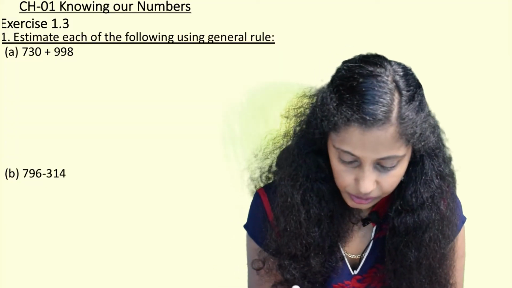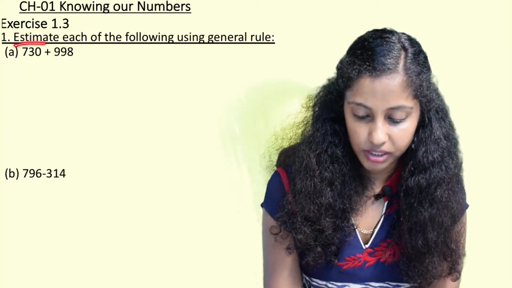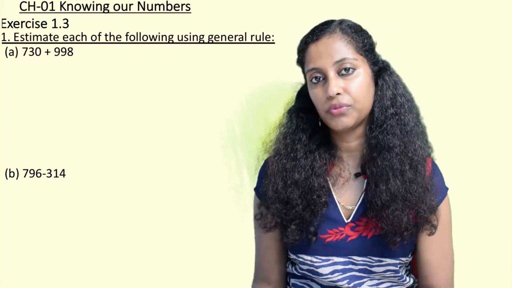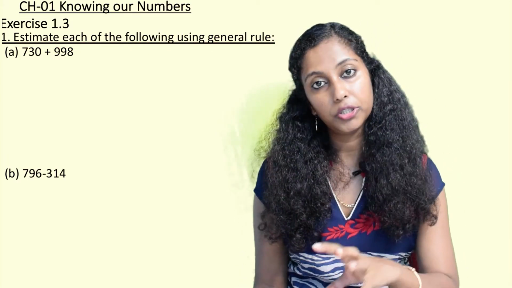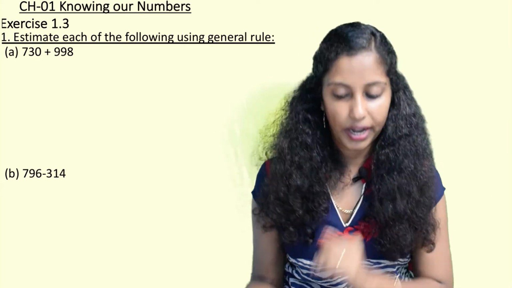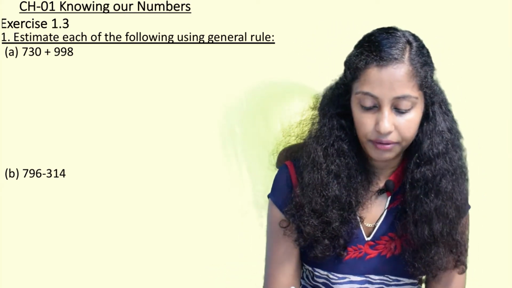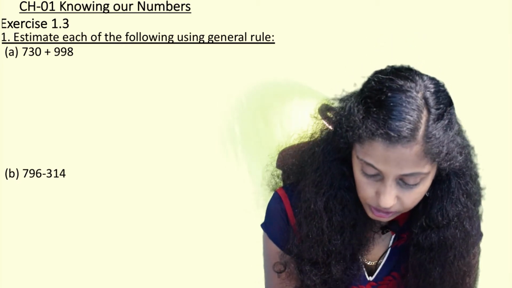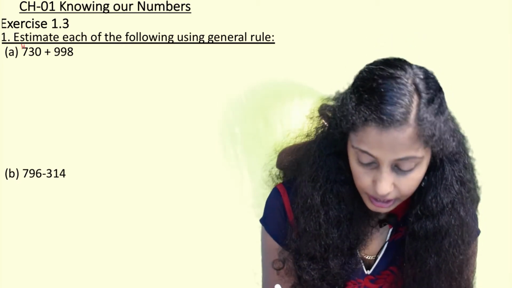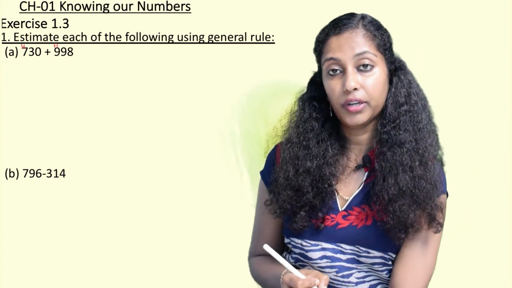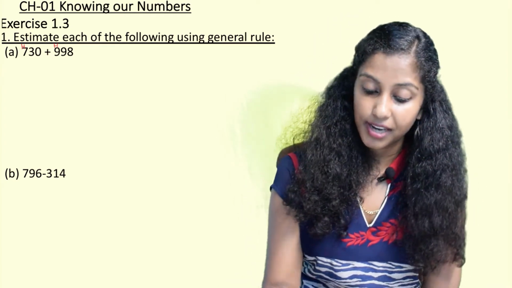So here in exercise 1.3 they are asking us to estimate each of the following using the general rule, and the general rule is we have to round off the given number to the highest place value. So here in the first question they have given 730. So the highest place value is 100 and in 998 the highest place value is 100. So we will round both the numbers to the nearest hundreds.